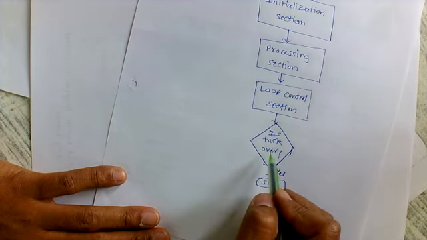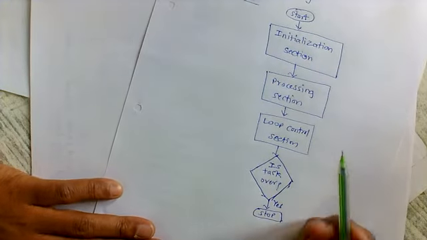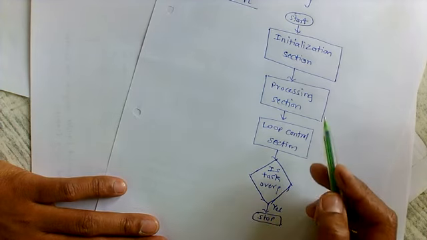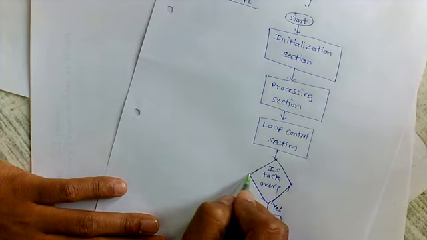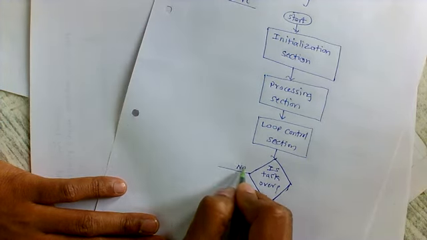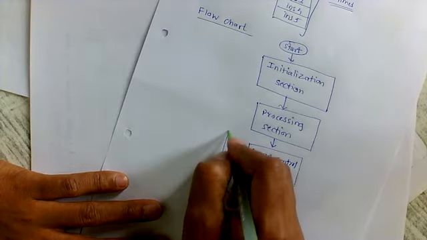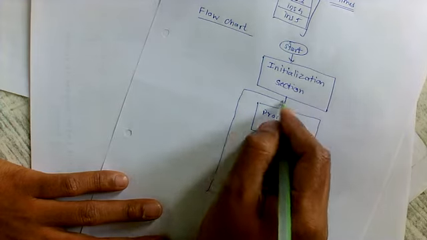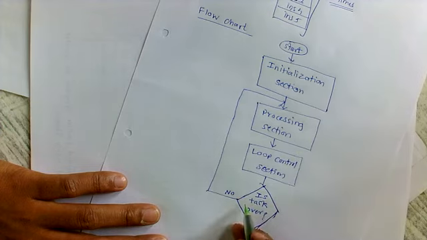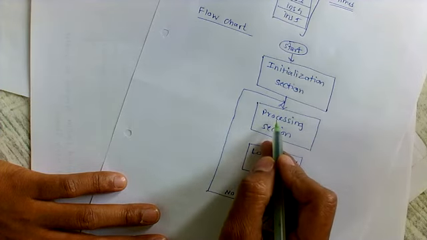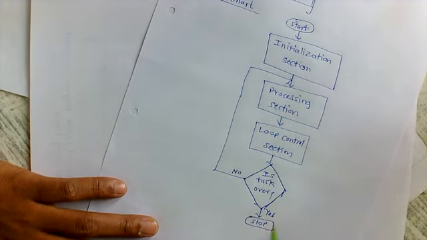If the task is not over, then repeat the execution of the group of instructions written in this particular processing section. So if the task is not over, then go back and start execution from the processing section. Execution will go back to the processing section and the instructions available there get executed once again.